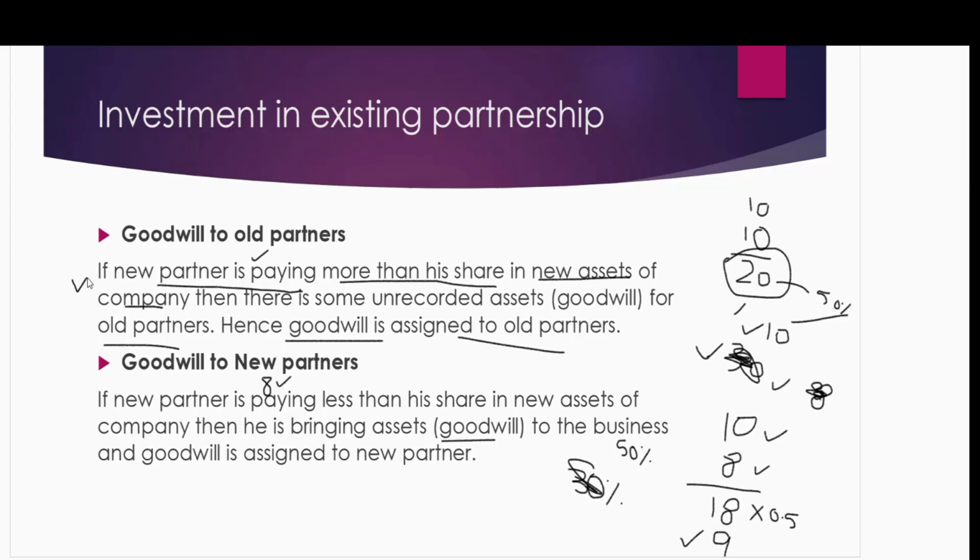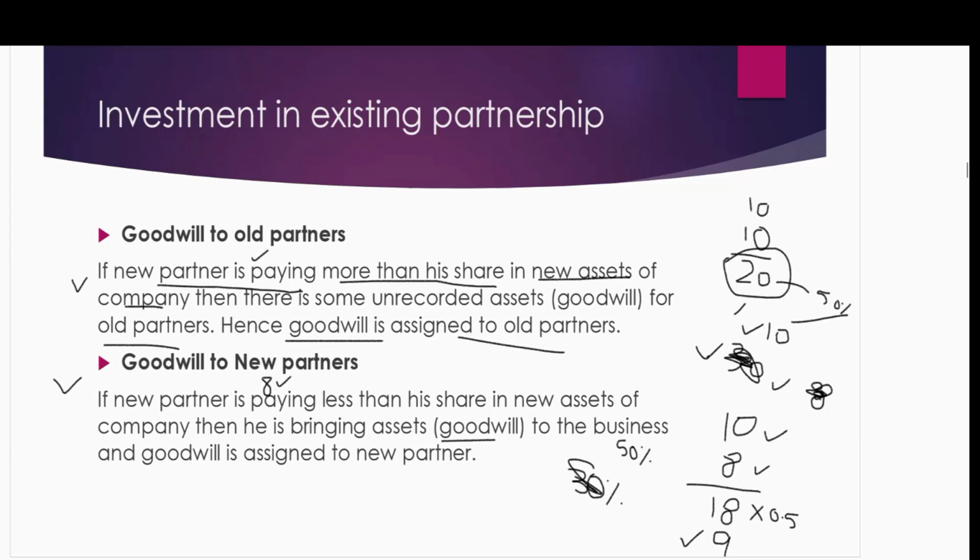If the new partner pays more than his share, the goodwill is for the old partners. That's why he's paying more: he's investing in a good business, so he needs to purchase at a higher price. And if he's bringing less than his share in the new assets of the business, then in this case goodwill will go to him because he is bringing goodwill along with other investment.